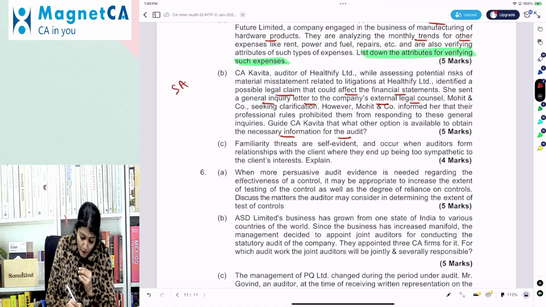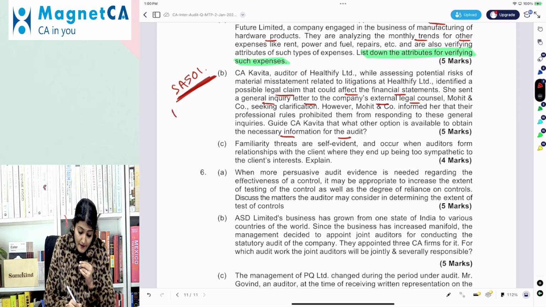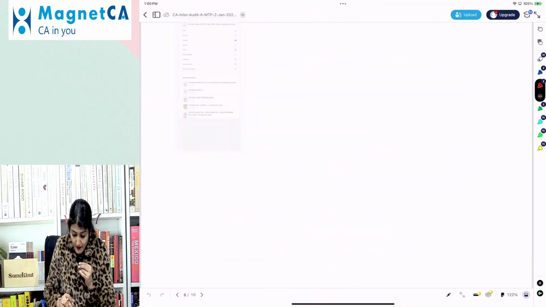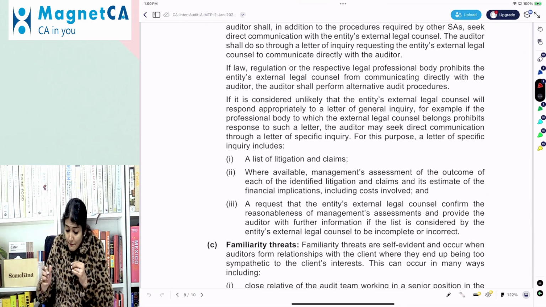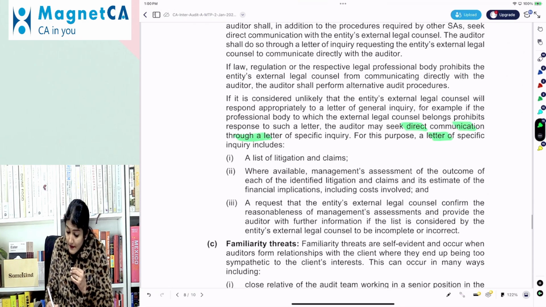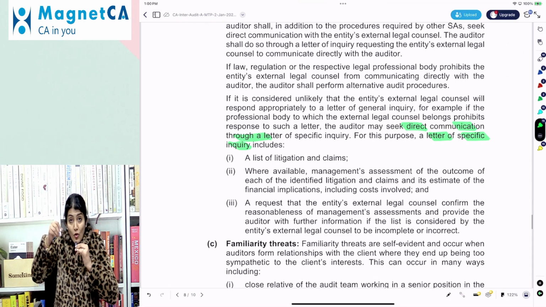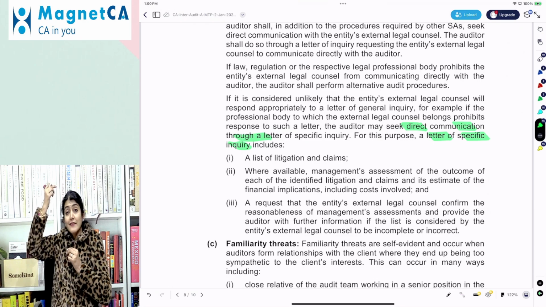Right. So again, a question from 501, audit evidence specific consideration for the selected item. And here it is the second selected item, the completeness of the litigations and claims. Right. So one, it says you can review the legal expenses account. If not, send a letter of inquiry prepared by the management. If not, you have a direct communication with the lawyer, or you send a specific letter of inquiry, not a general letter of inquiry. And if not, you can finally meet the counsel.